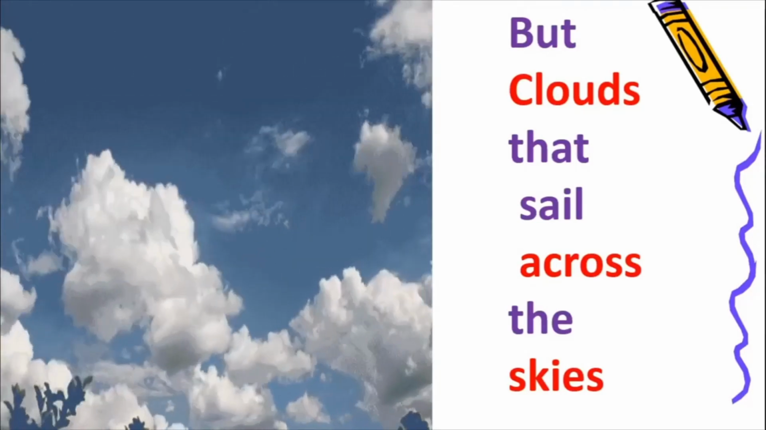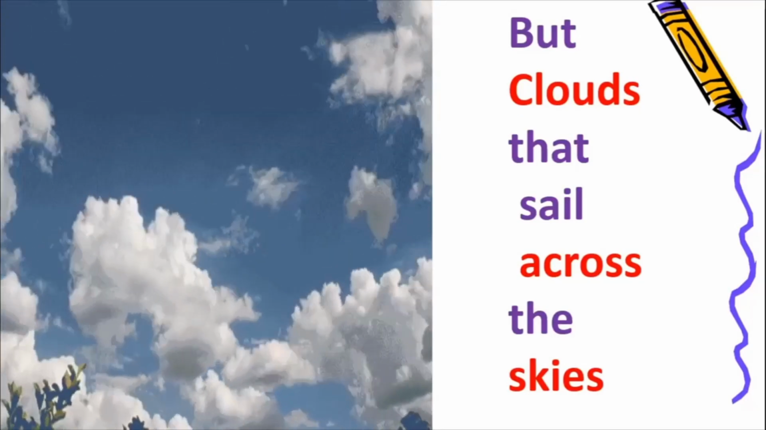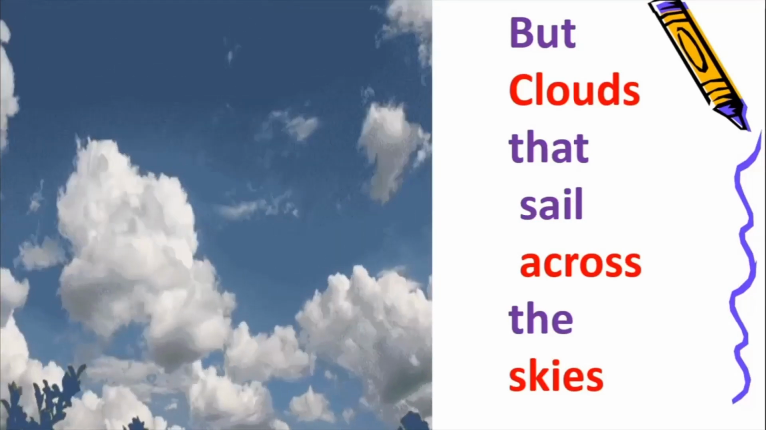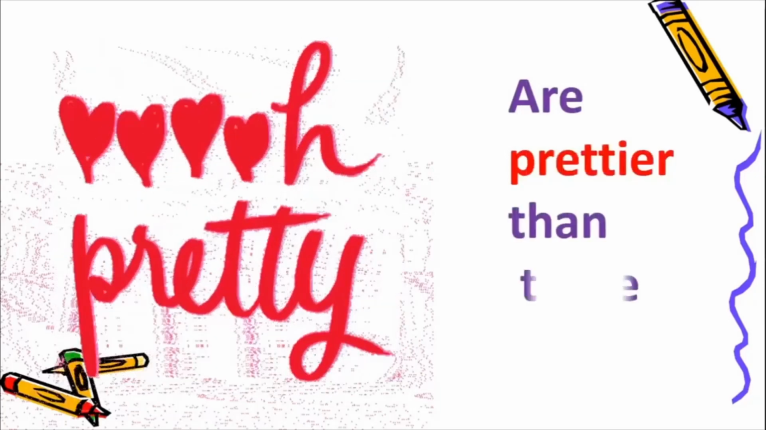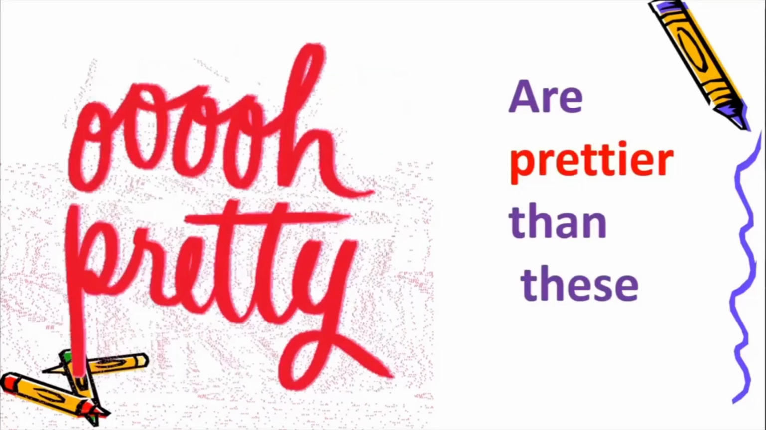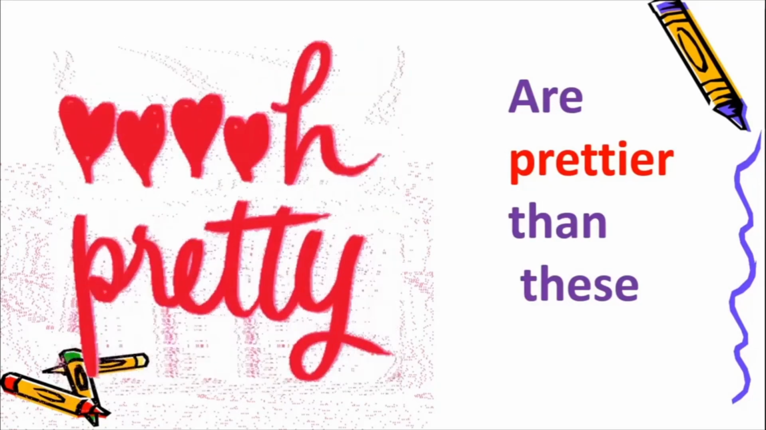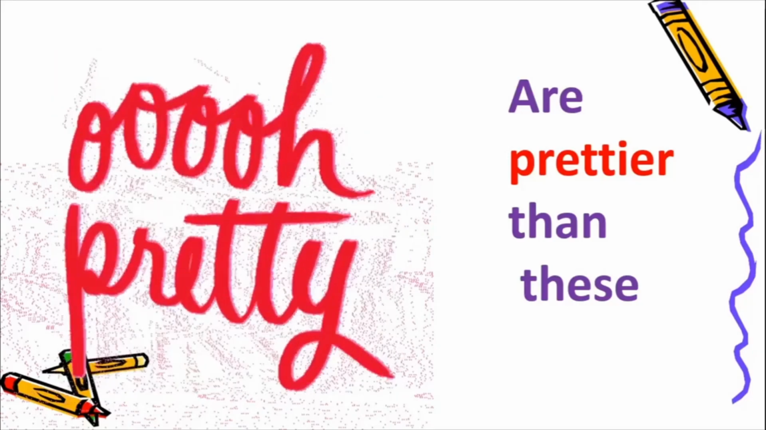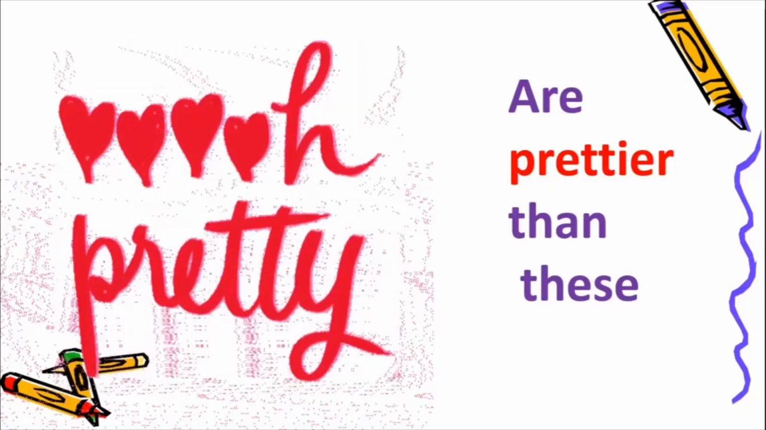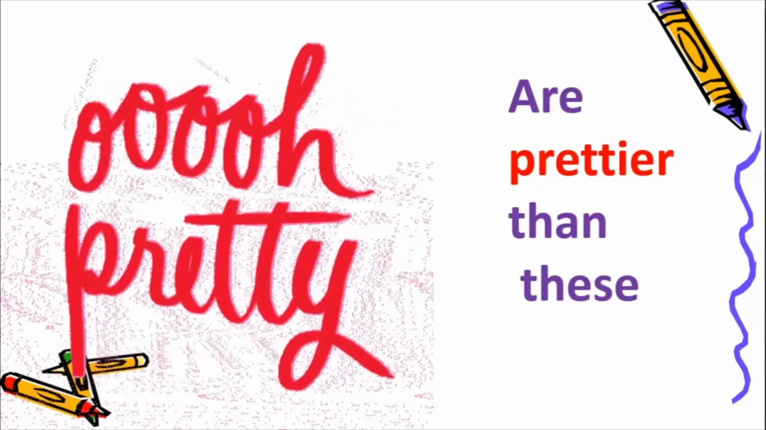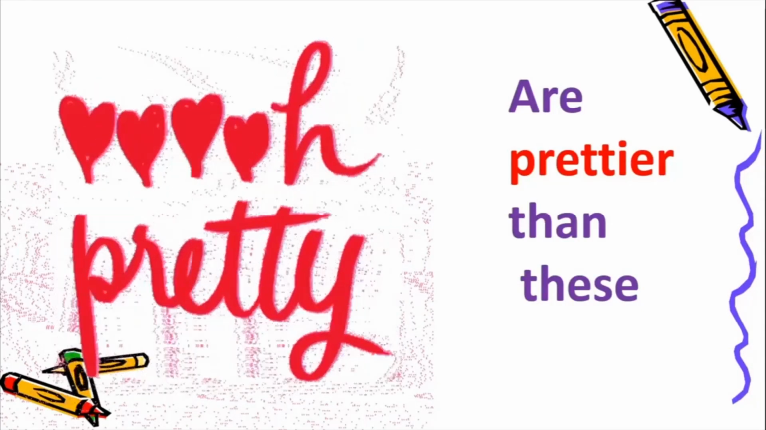A-C-R-O-S-S, across. S-K-I-E-S, skies. But clouds that sail across the skies are prettier than these. Okay, they are very pretty. When you see something very beautiful, what do you say? Oh, pretty, you say, isn't it? So the clouds in the sky are much prettier compared to the boats and the ships. That is what Christina wants to say here.